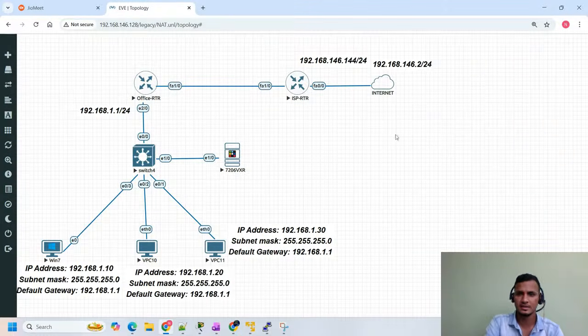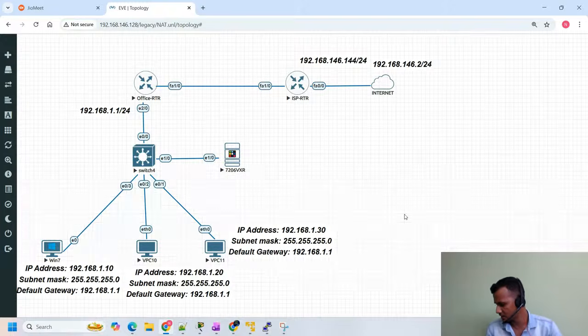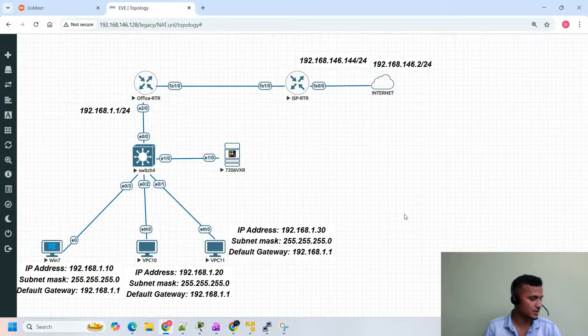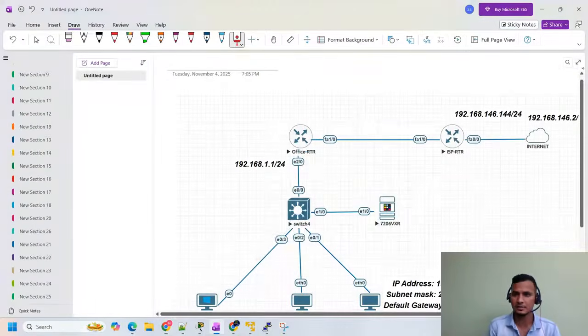Okay, let me start, guys. So this is our topology. We are going to discuss today about NAT. What is NAT and how does NAT work? And the different types of NAT we have in production networks. Let me go through this lab.